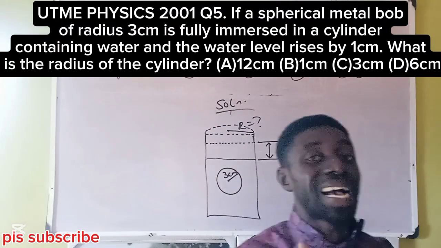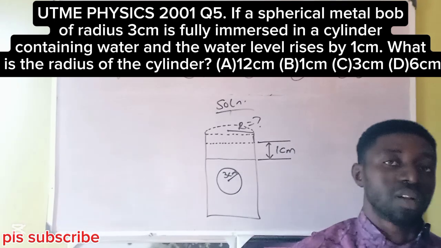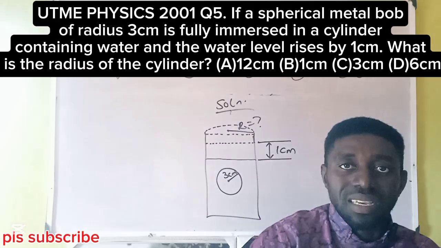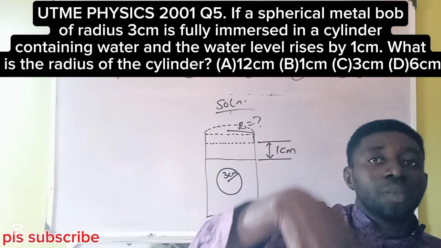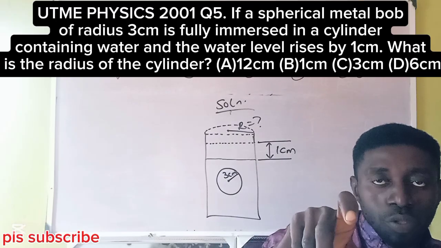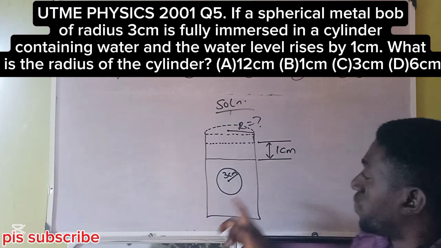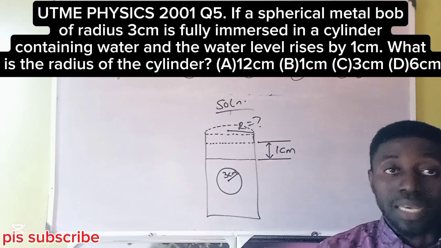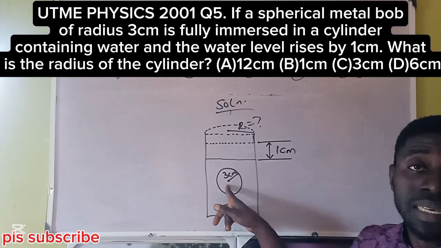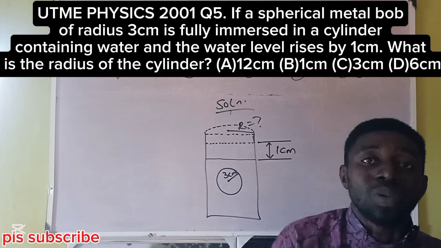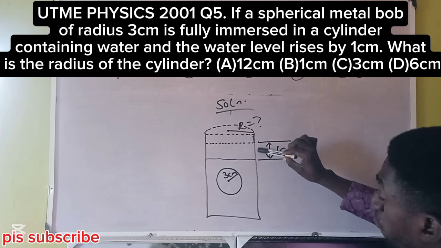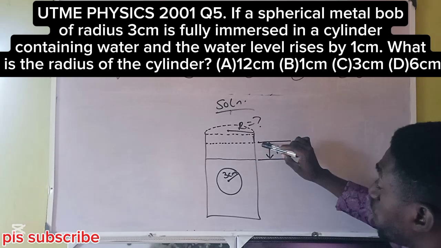Then let me ask you, what did Archimedes say? Archimedes says that the volume of the body immersed in the liquid is equal to the change in volume of the cylinder. Paying attention. That metallic spherical bulb immersed in the liquid, its volume is equal to the change in volume of the cylinder, the change that happened there.